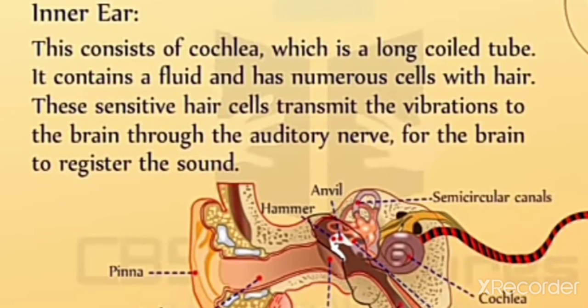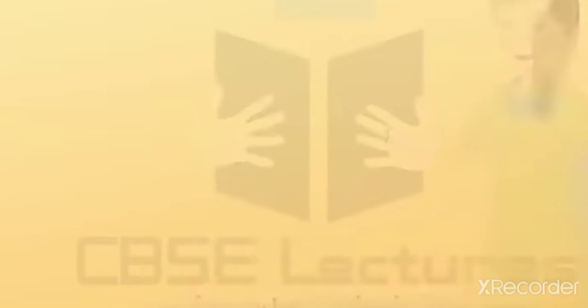Inner ear. This consists of the cochlea, which is a long coiled tube. It contains a fluid and has numerous cells with hair. These sensitive hair cells transmit the vibration to the brain through the auditory nerves for the brain to register the sound.